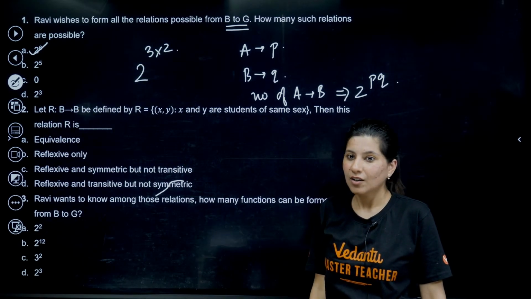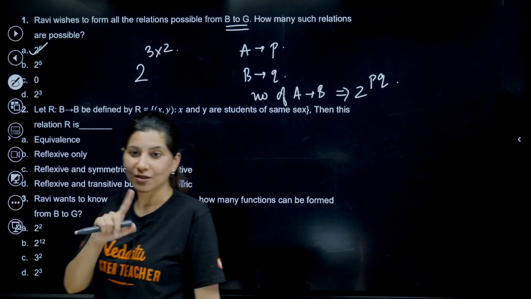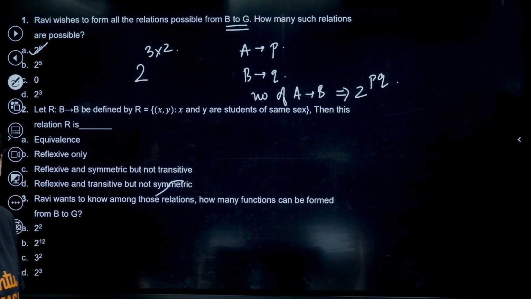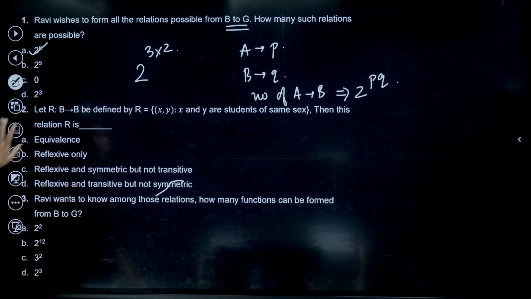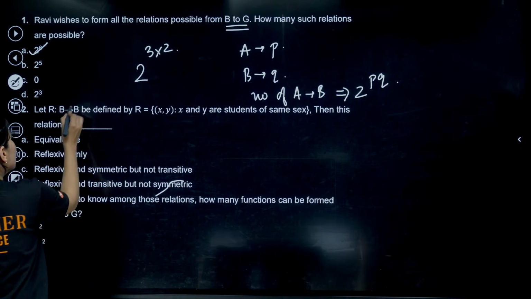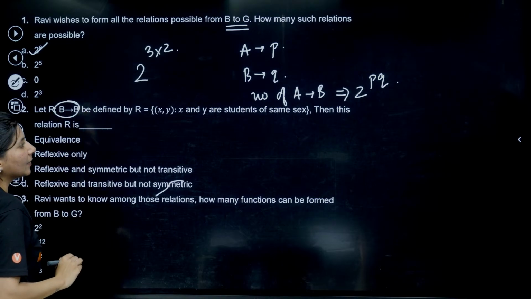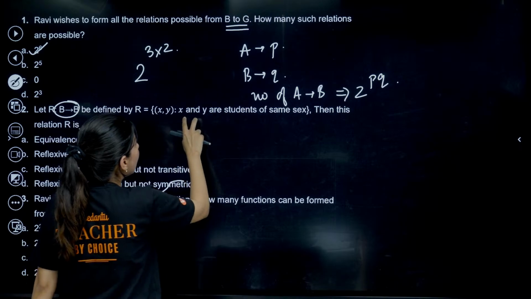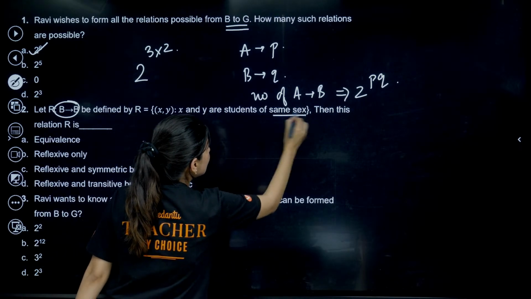Yes, okay, Harshit, after this question, we will go back to the previous question. I will let you know how to determine increasing and decreasing. Alright, now this is the second question. A relation is defined from B to B this time. R is (x, y), where x and y are students of the same sex.